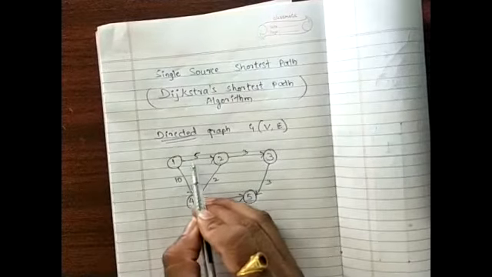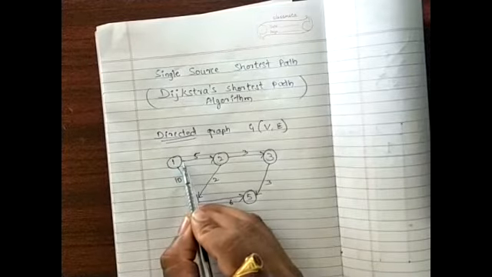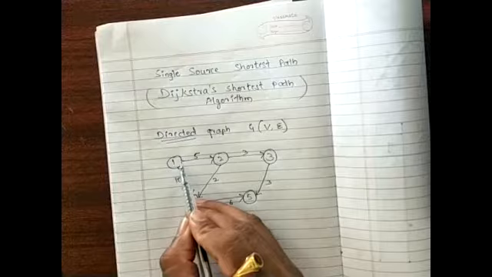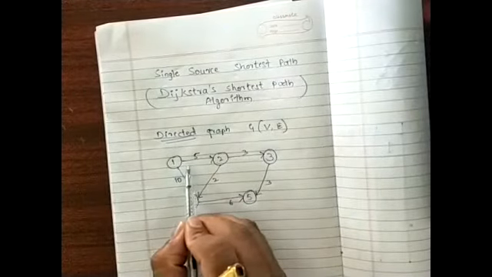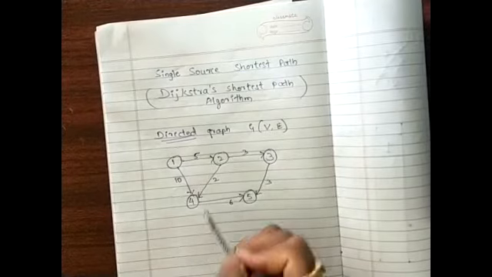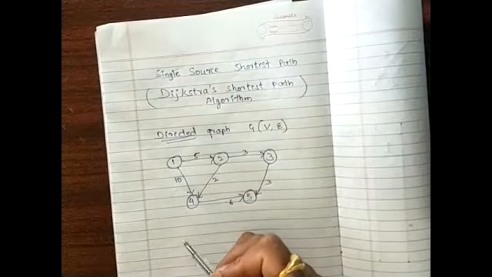This particular edge has a particular direction. That means if you look at this edge, the direction says that from vertex 1 we can reach vertex 2, but from vertex 2 I cannot go back to vertex 1 because it is a unidirectional path, and this particular edge has a cost associated with it.